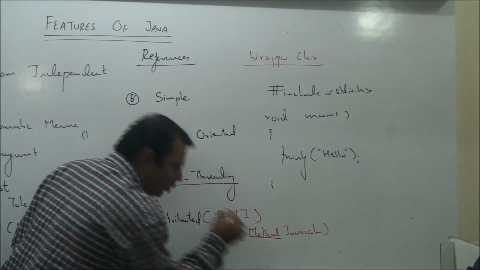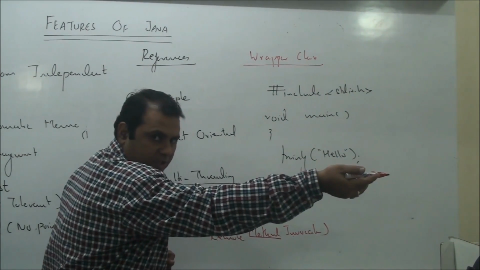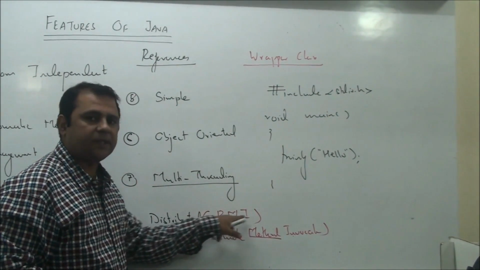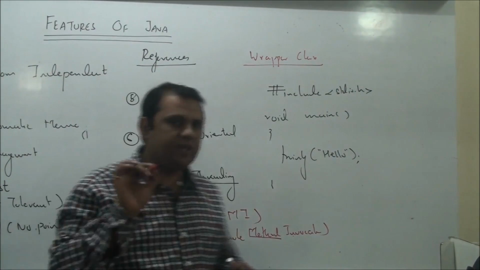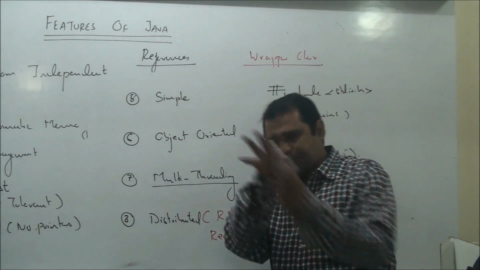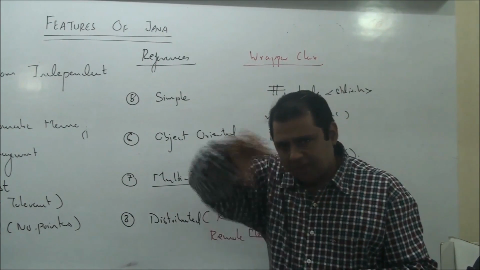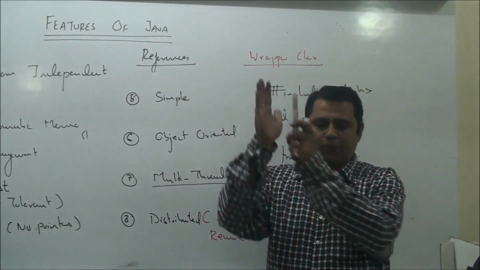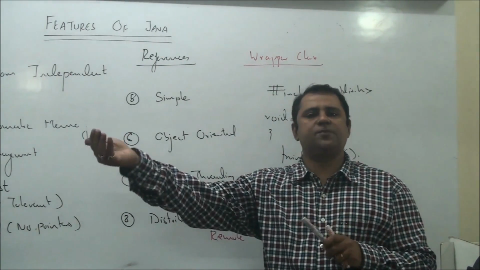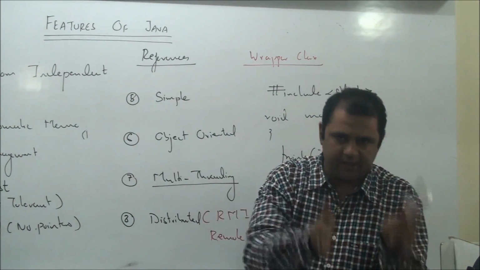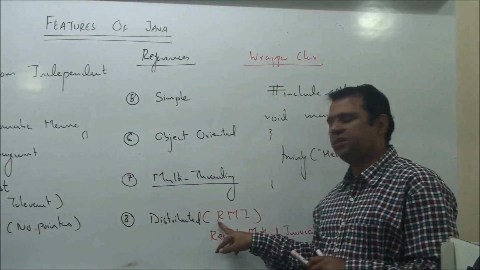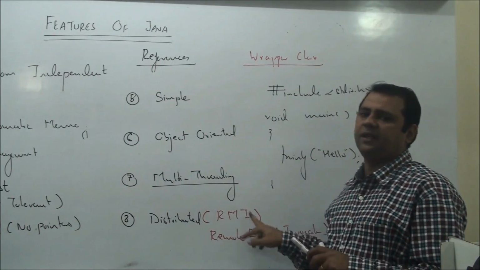So by writing code on machine X, we can call it from machine Y, and this is called remote method invocation, which is a very useful feature when we have programmers working on different machines, but they are working on the same project. Their machines can connect logically, and a programmer can write a class on one machine, and another programmer can create its object or call its method by sitting on another machine. This is called distributed computing. In Java, it is achieved using the concept of remote method invocation.